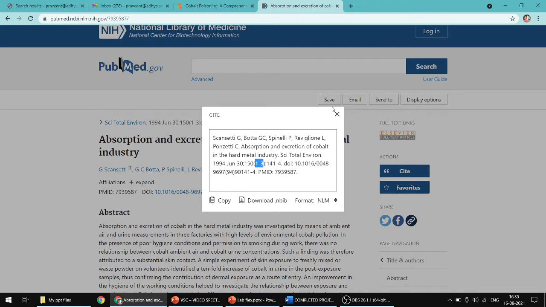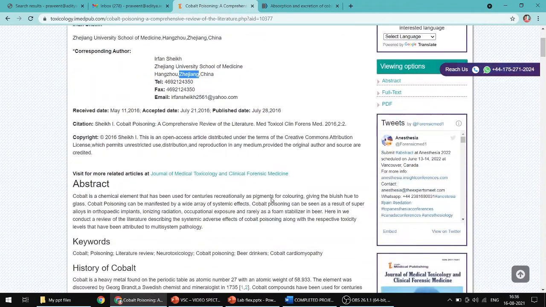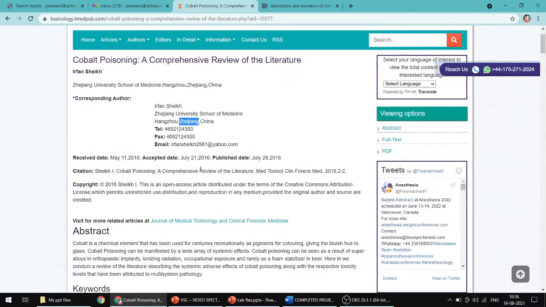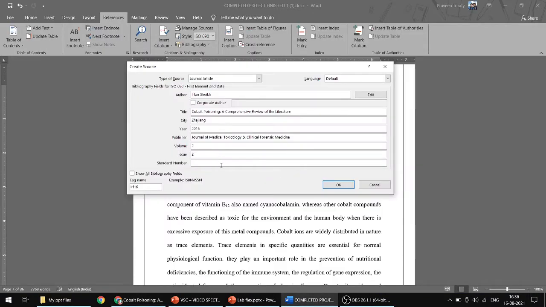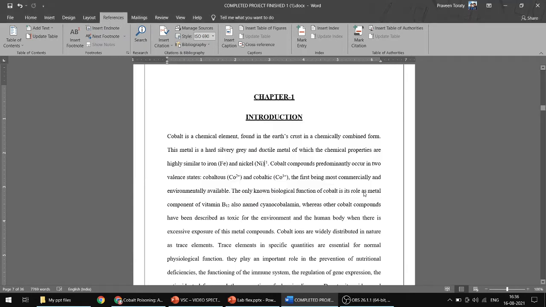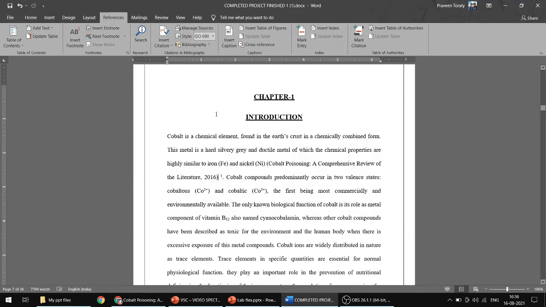Okay, so like this the details can be filled. The standard number is not given in this, there is no issue. Okay, you click on OK, and you got the number here now, you can observe.